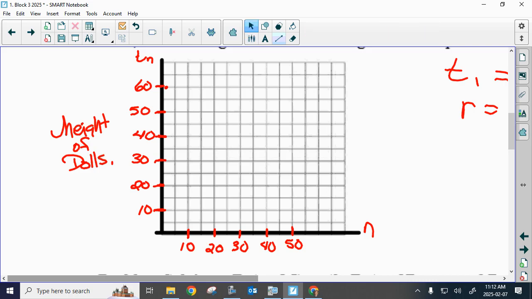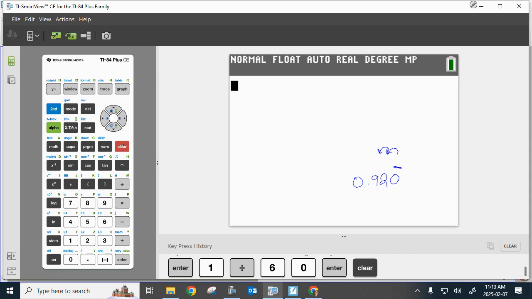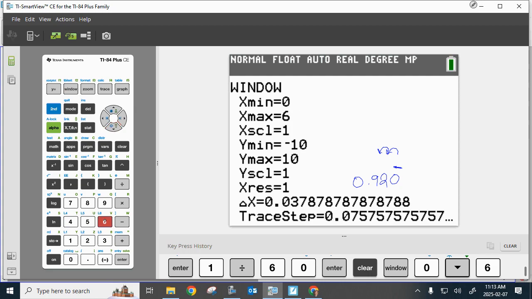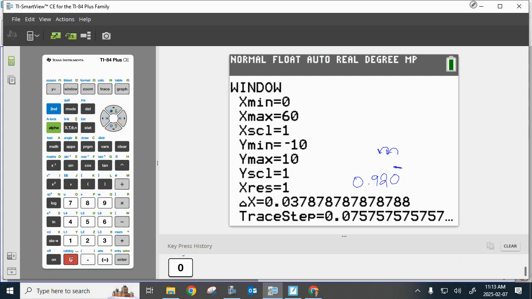Okay. I want everyone to take out their calculators right now. We need our calculator window to reflect what we have written down here. So this makes sense. I can fit my 50 dolls on the x-axis. I can get all the way up to 60 here. So first, we're going to graph this, but the first move you want to make is to adjust your window. How many dolls do we have? We've got 50, so you have to make sure that your X maximum at least goes to 50. I'm going to go 60, because I want to see where the 50 is.